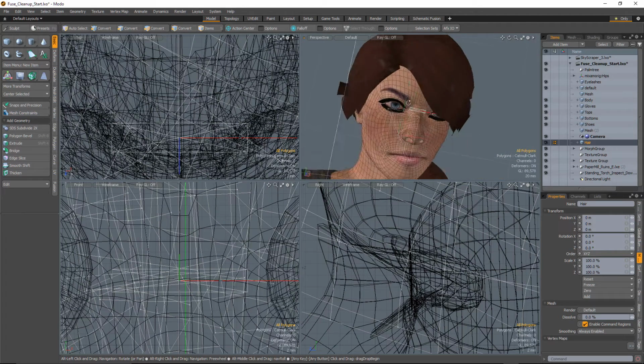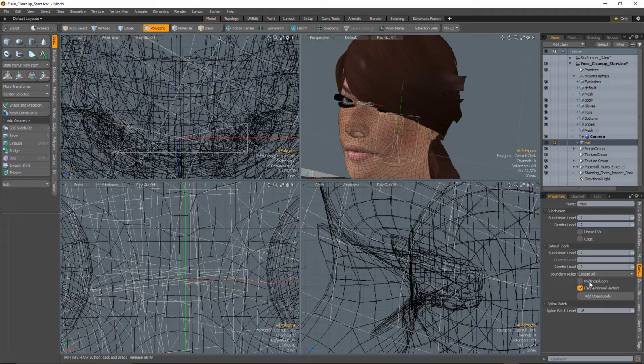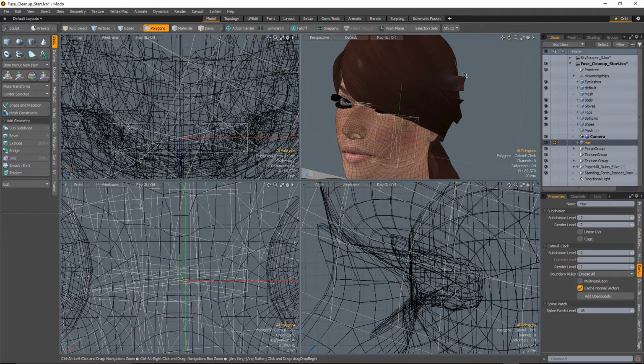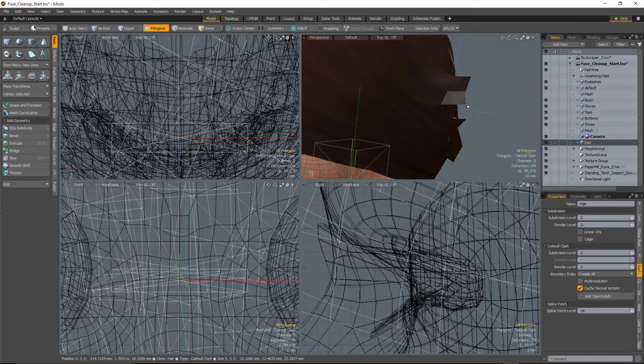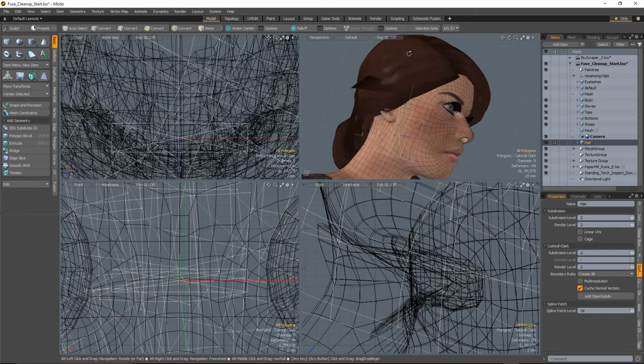And with the Catmull-Clark subdivisions on, by default, you should have a setting here, if we go down to the surface, of crease all for the boundary rules. And that's going to still give us the nice kind of hard corners for the edges of the hair, which will allow it to line up properly with the UV map. And with that, really, you're just about done with the hair.